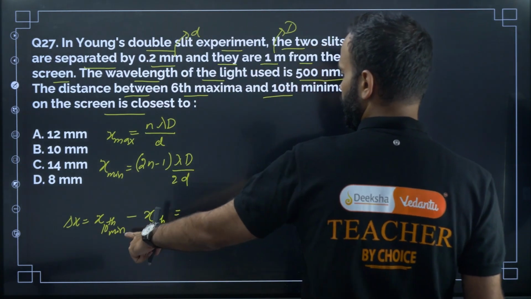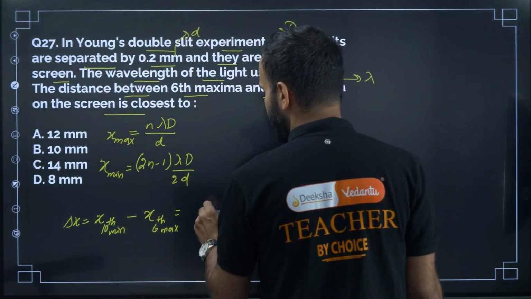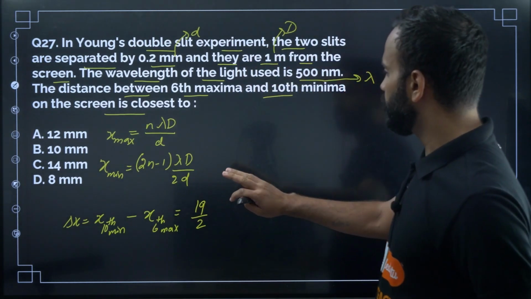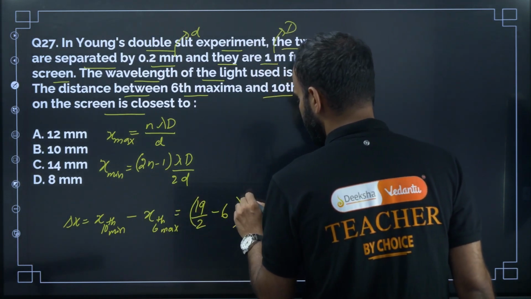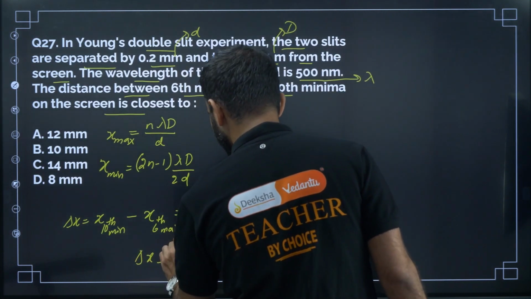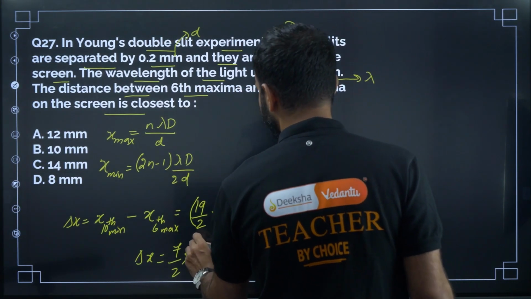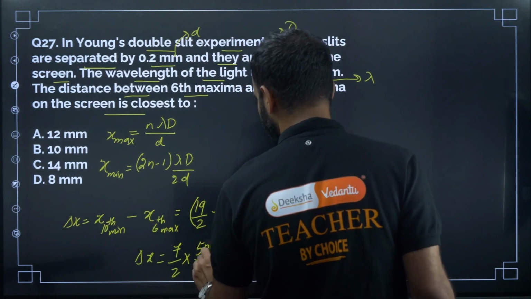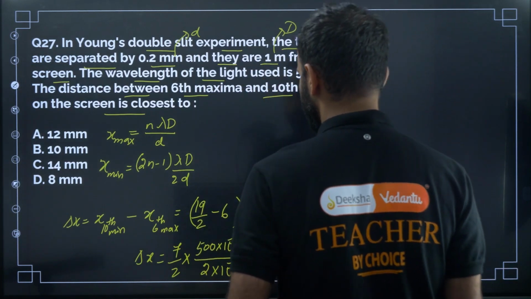Now n equal to 10, so 10 into 2 is 20 minus 1 is 19. So 19 divided by 2, taking lambda D divided by d as common. Now n equal to 6 for maxima, so minus 6 into lambda D divided by d. So now delta x is equal to 7 by 2 into, here lambda is 500 nanometer, so 500 into 10 to the power minus 9, into D is 1 meter, divided by small d is 2 into 10 to the power minus 4 meter.